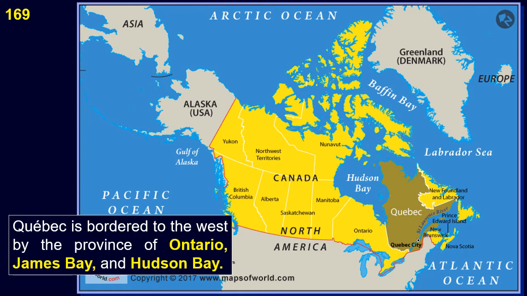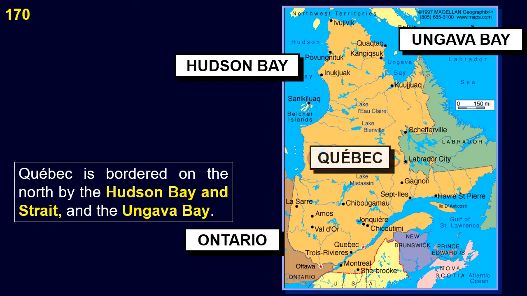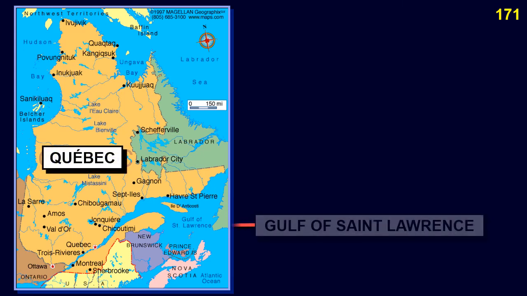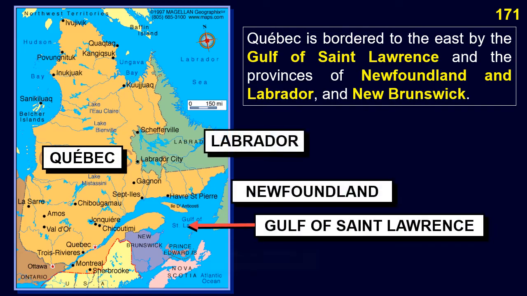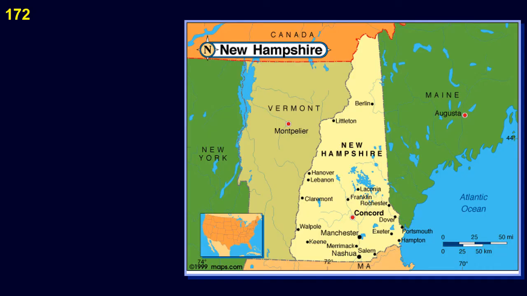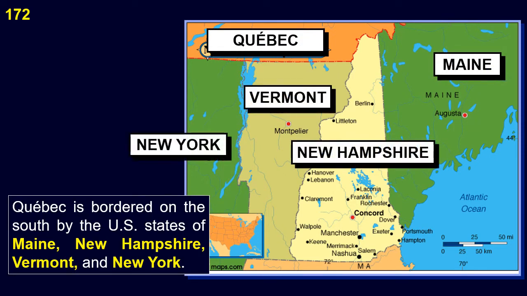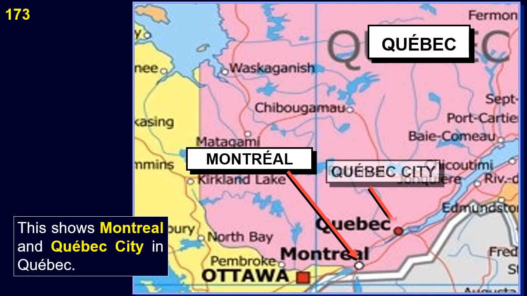Quebec is bordered to the west by the province of Ontario, James Bay, and Hudson Bay. Quebec is bordered on the north by the Hudson Bay and Strait, and the Ungava Bay. Quebec is bordered to the east by the Gulf of St. Lawrence and the provinces of Newfoundland and Labrador, and New Brunswick. Quebec is bordered on the south by the U.S. states of Maine, New Hampshire, Vermont, and New York. This shows Montreal and Quebec City in Quebec.